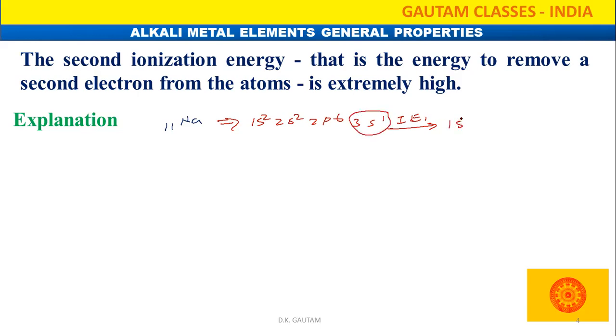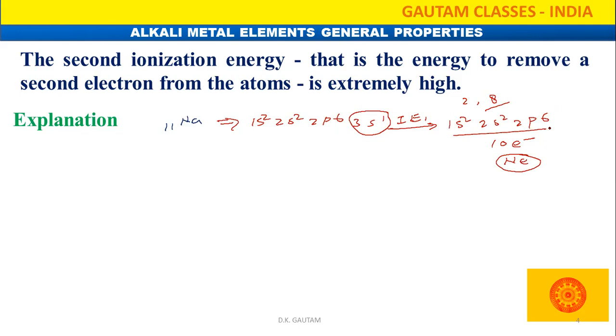After removal, what will happen? 1s2, 2s2, 2p6. Now there are a total of 10 electrons, which is the electronic configuration of neon, 2, 8, and the valence shell has a complete octet. And you know that removal of an electron from a fully filled orbital is very, very difficult.